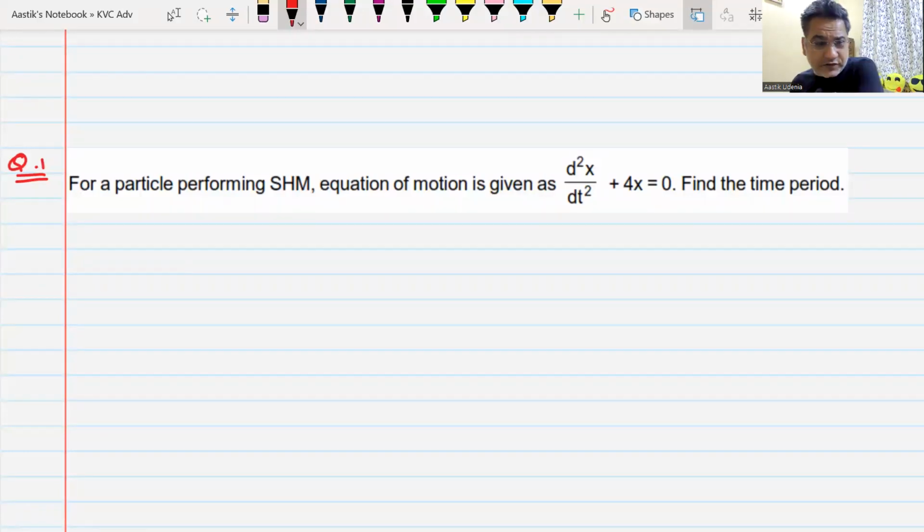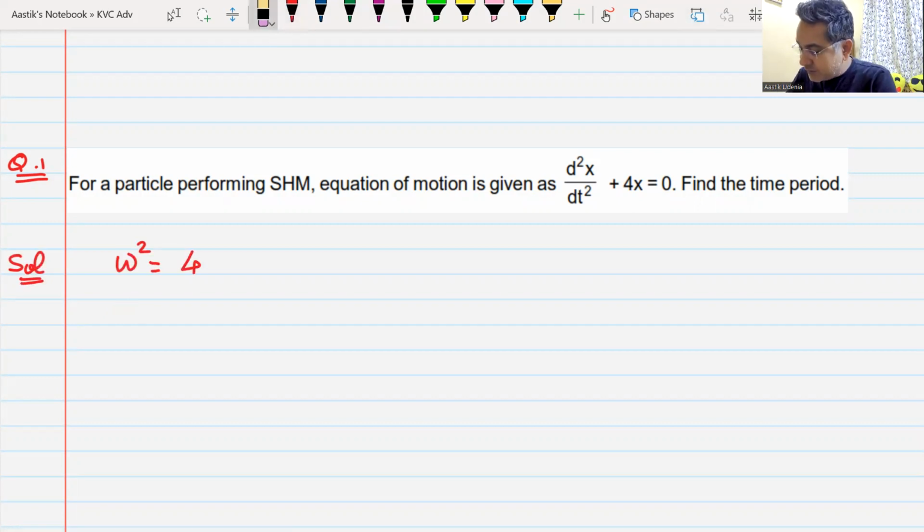That is correct. How did you get it? You can compare it with the original differential equation. If you compare it with the original differential equation, you will get omega square equal to 4. Yes or no?